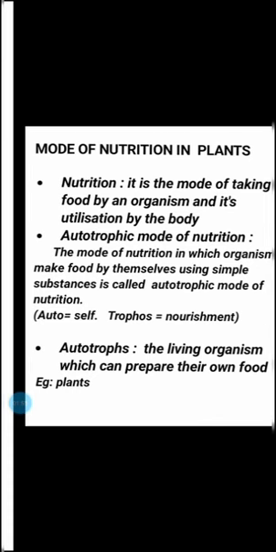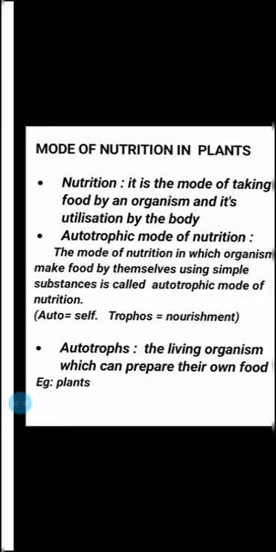Do you know why we gave the term autotrophic? The meaning of auto is self. Trophos means nourishment. Self-nourishment. Preparing their own food. They are known as autotrophic mode of nutrition.